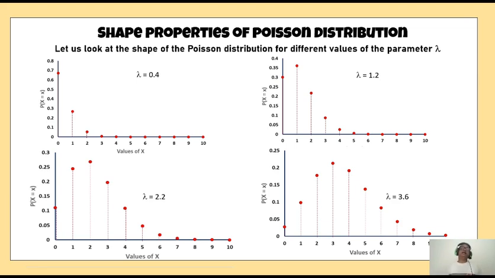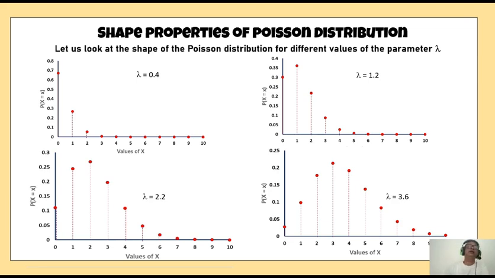Now let us see what the values of the probabilities are when we keep changing the value of the parameter lambda. Binomial had 2 parameters. We had seen this exercise for binomial also, if you recall, where we kept n fixed at 10 and changed the value of p and saw how the curve changed. But here it is not like that, because we have only one parameter and that is lambda. So we compute the probability of x equal to 0, x equal to 1, x equal to 2, and so on, you can go to any value. But very high values will not yield any probability, very close to 0.